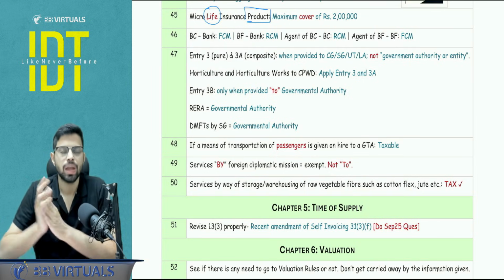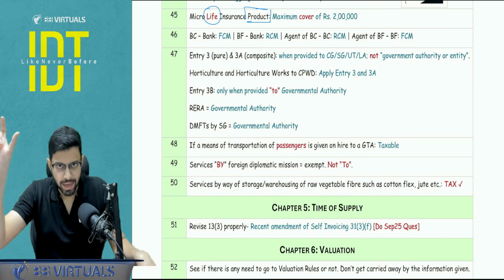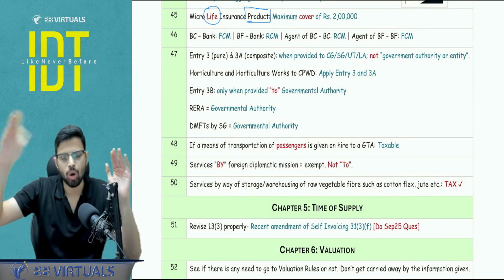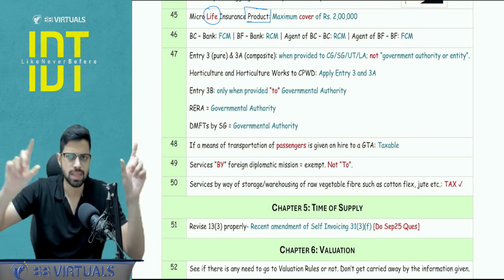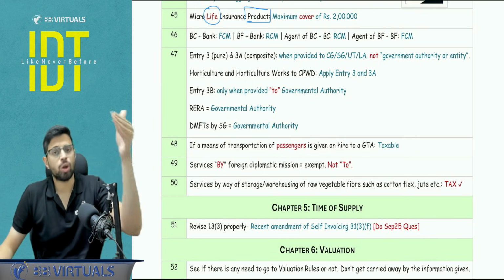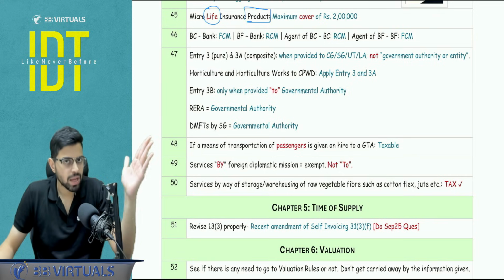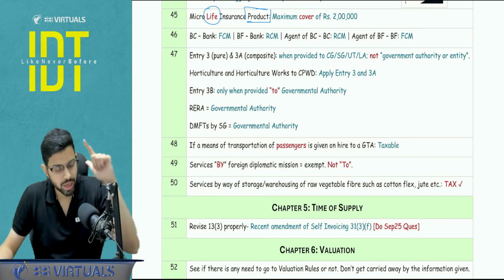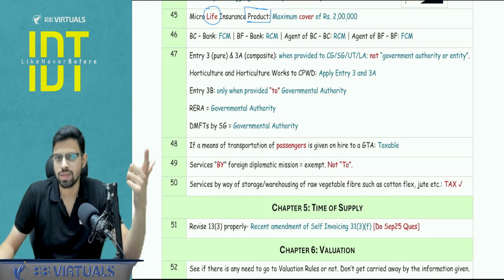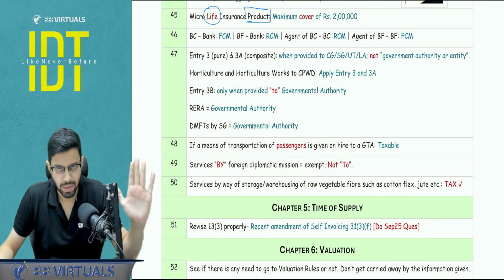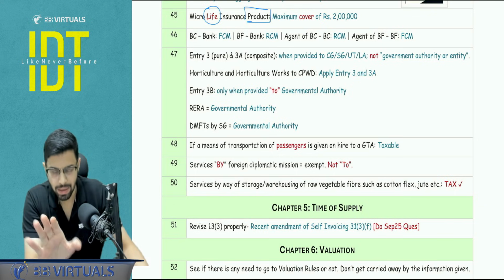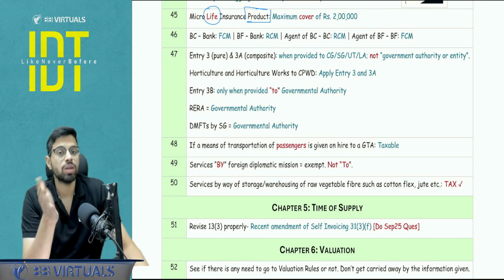Okay, pay attention. With respect to rural area, banking industry, everything is exempt. So BCBF providing to a bank or an agent providing to the BCBF. BC means the business correspondent, BF means the business facilitator. Now, when we talk about the insurance industry, the BCBF providing services to a bank or an insurance company is exempt in rural area. But if any agent is providing services to BCBF, it is taxable. This was just a part of exemption analysis. Is it clear? Now, let's talk about the RCM FCM part.